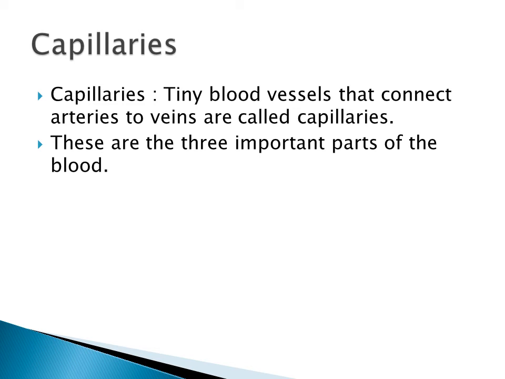Yesterday we saw about the circulatory system, right? Its main organs are three. One is the heart, the second is the blood, and the third is the blood vessels. The heart, what will the heart do? It is a muscular organ present in the left of the chest, toward the center. It will convert the impure blood into pure blood, and the pure blood is supplied to different parts of the body.